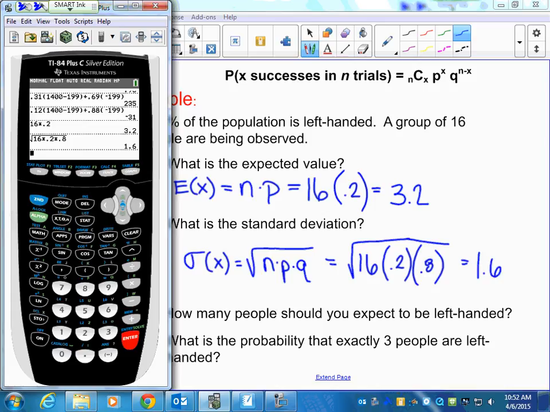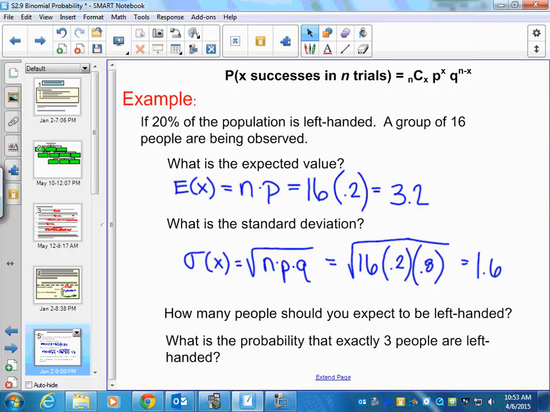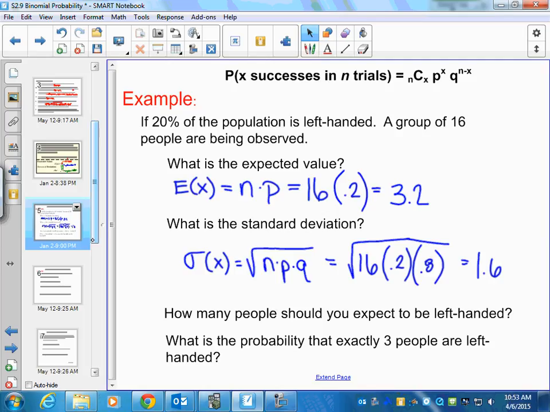Now, we're going to do more with these numbers tomorrow, okay? But I just want you to be able to get them today. That's it. So that's the only part we're going to do today. Then I want to go on to the next problem. We'll do 3 examples. How about that?